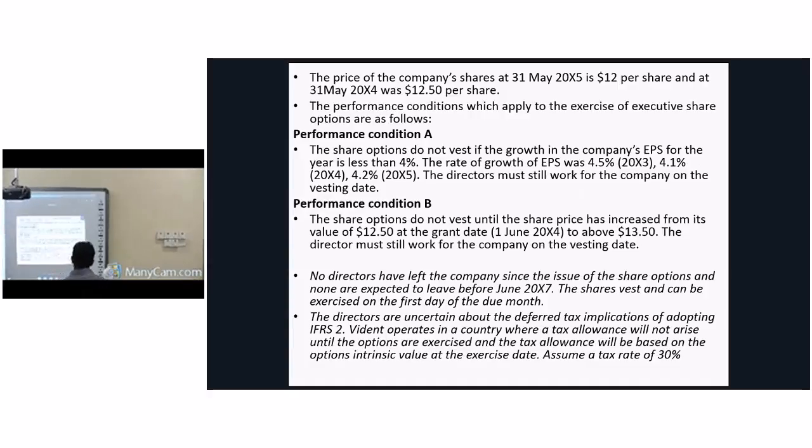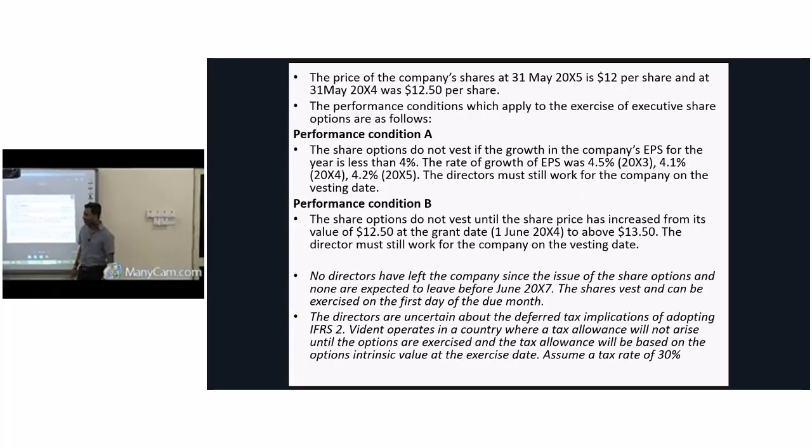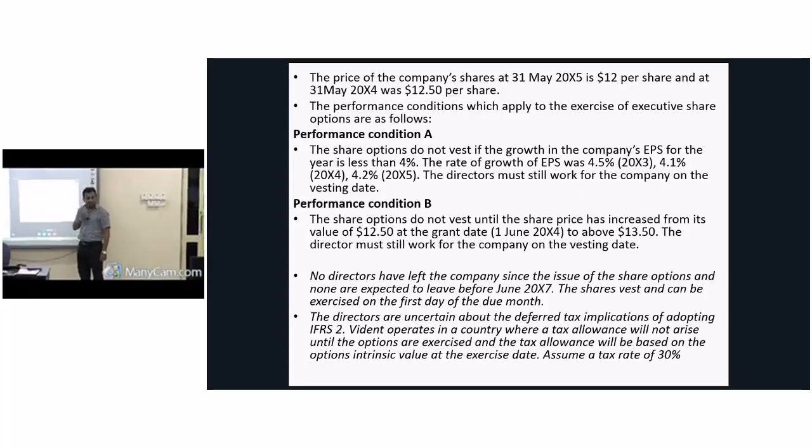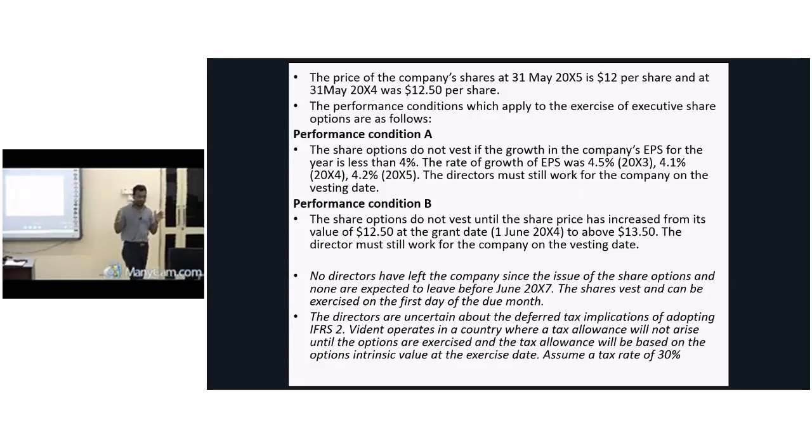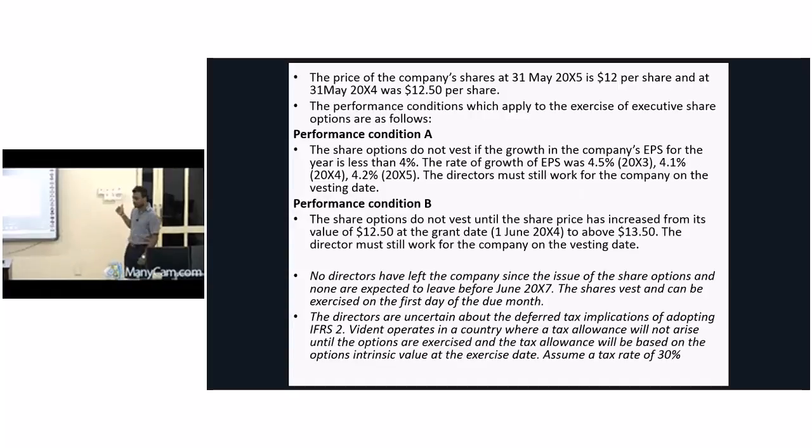The rate of growth of EPS was 4.5 at the end of the first year, 4.1 at the end of the second year, and it came down further to 4.2 at the end of the third year. Look what has happened. What is their target? The target is 4%, but gradually it is deteriorating. Still, what is your condition? Directors must still work for the company on the vesting date. That means directors have to wait for the period of 3 years, right?